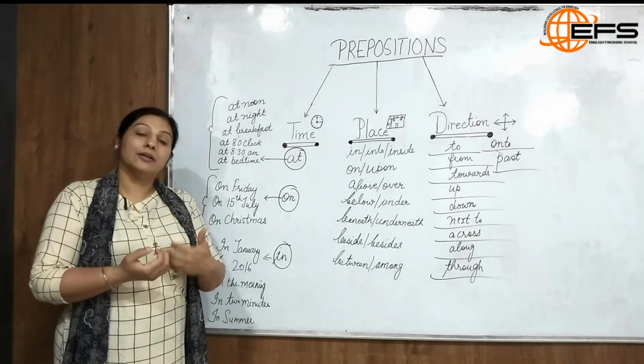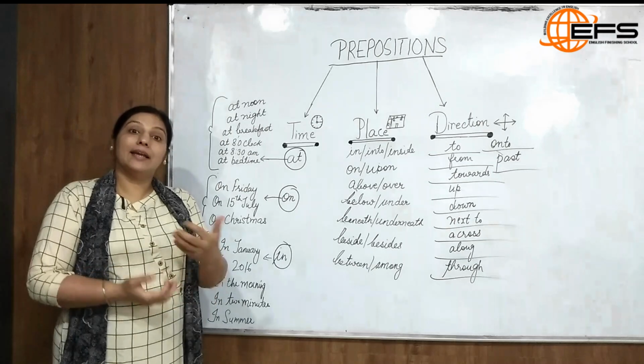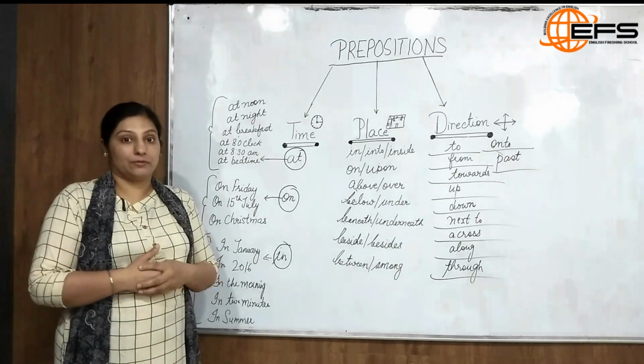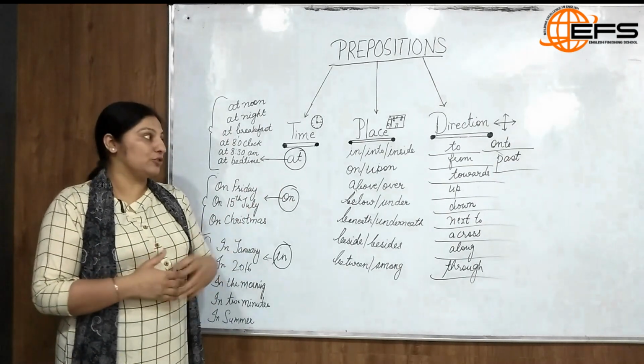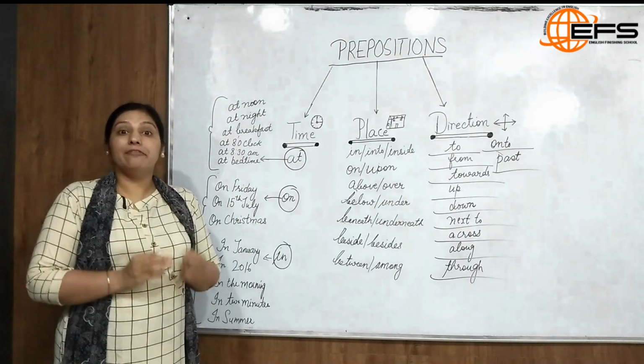She came back from the market. I came back from Chandigarh last week. So this is how from is used in a sentence. And then we have towards.